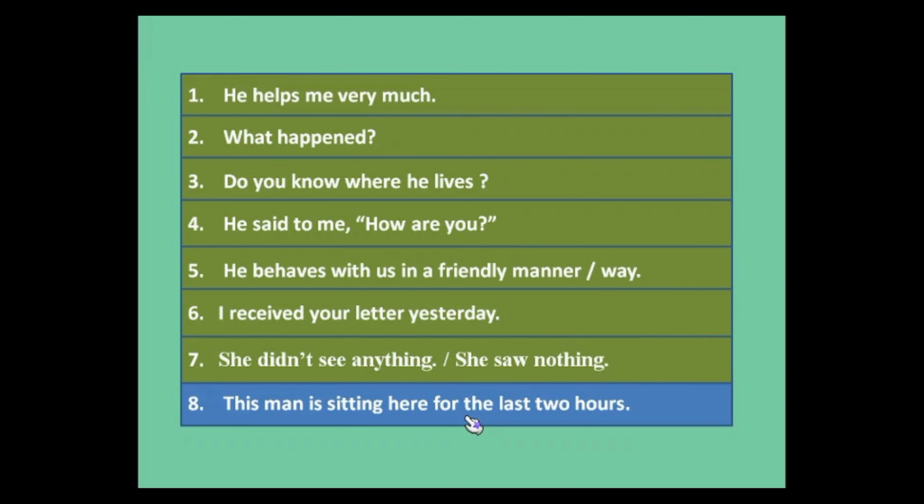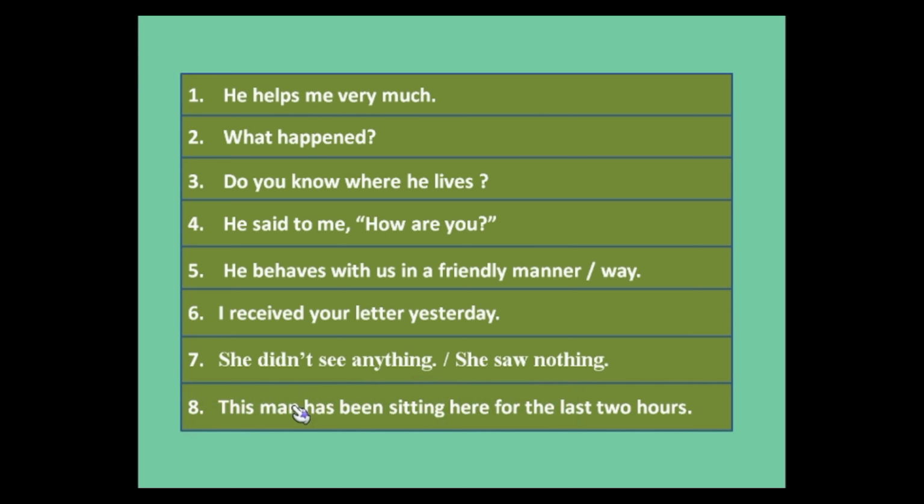So when you mention how long something has been happening, like for 2 hours, for 3 minutes, for 5 days, for 6 months, you should use present perfect continuous tense instead of present continuous tense. So it should not be is sitting, it should be has been sitting. This man has been sitting here for the last 2 hours. So the same thing applies to past and future tenses.